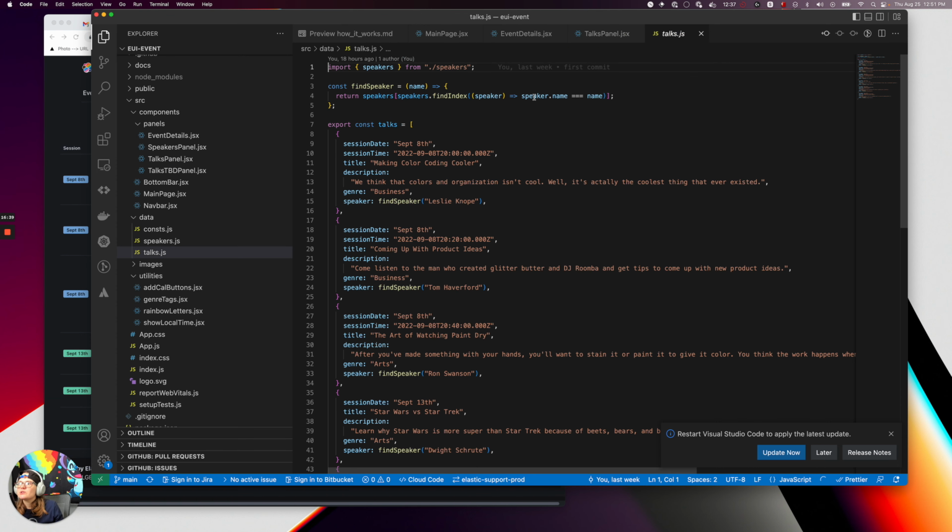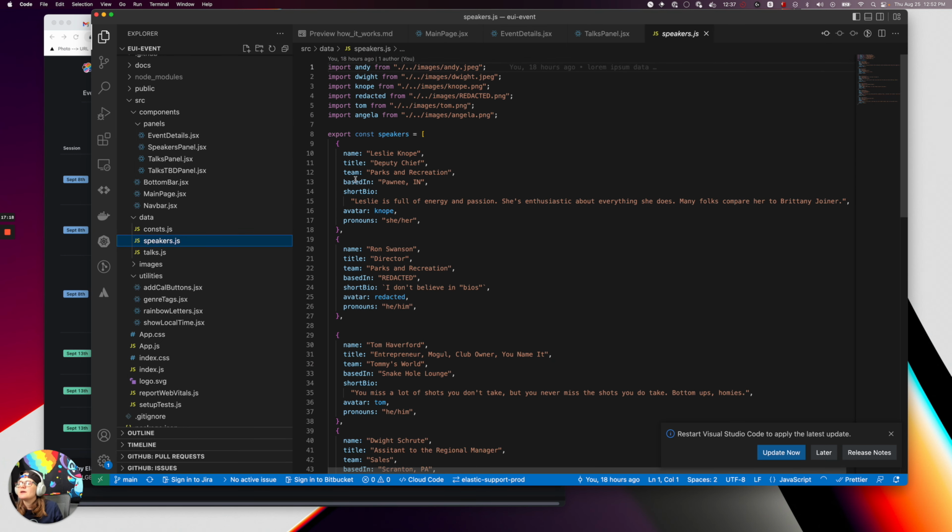So let's go back real quick to the find speaker button. I thought this was a really fun one. I'm sure someone has a better way of doing this, but I created a function that, if you pass it a string, goes and looks at another set of data, finds that, and returns basically what we need about it. So I'm able to say, hey, find Leslie Knope here. I'm passing you a string telling you who the speaker's name is, and it uses that to go find her whole speaker object.